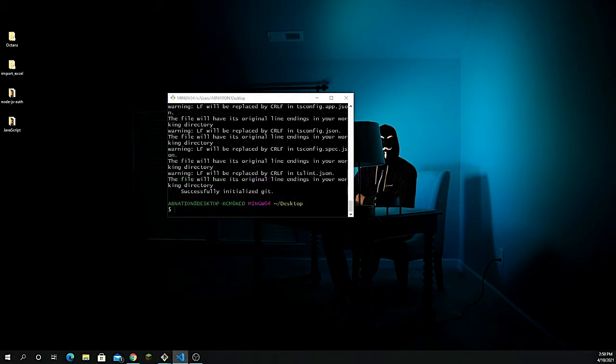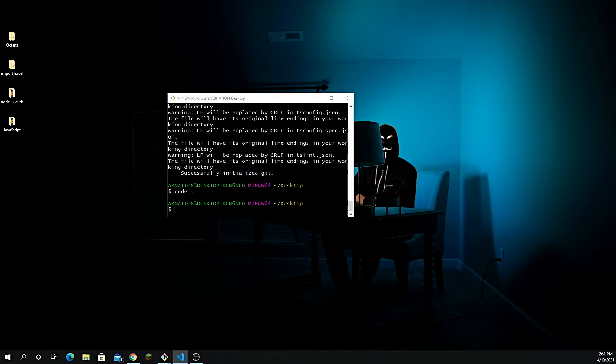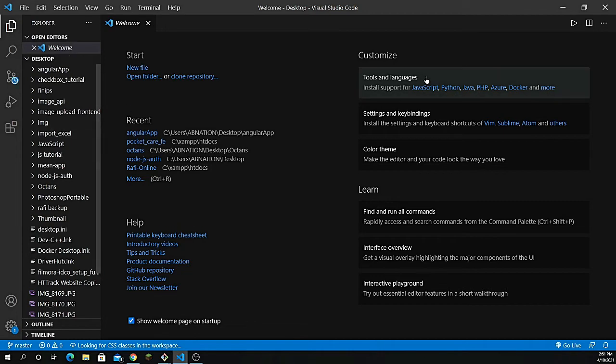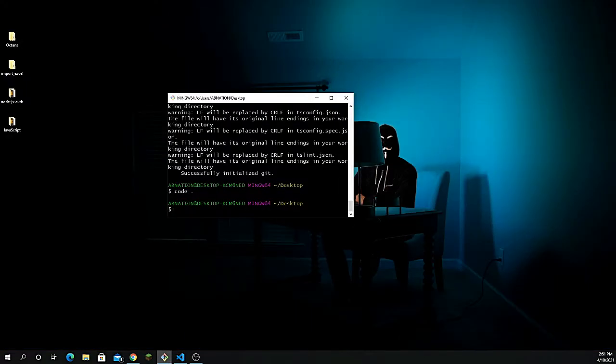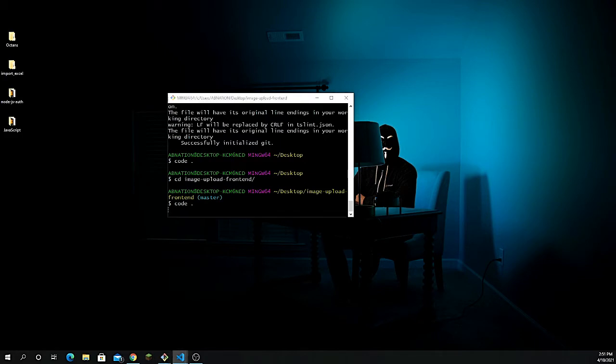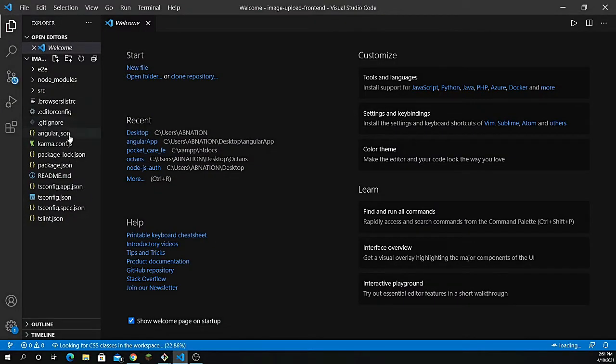All right, now the Angular application has been installed successfully, so I need to open up VS Code from the terminal. You just need to type code space dot, and that's going to open up VS Code for you. I need to change the directory to image dash upload dash front end. Simply cd to that directory, and now if I type code space dot, this is going to open up the complete application, right?